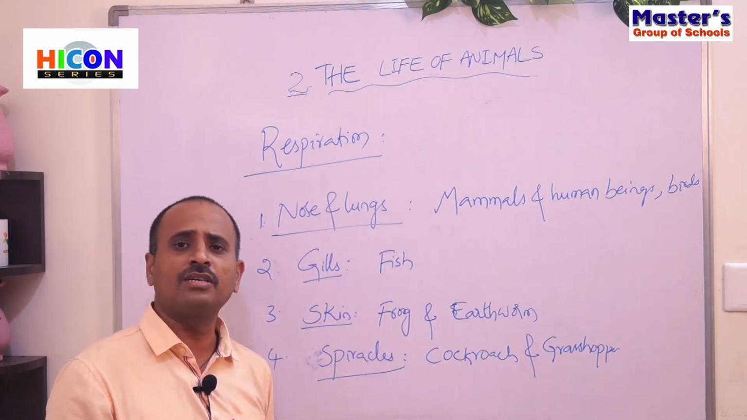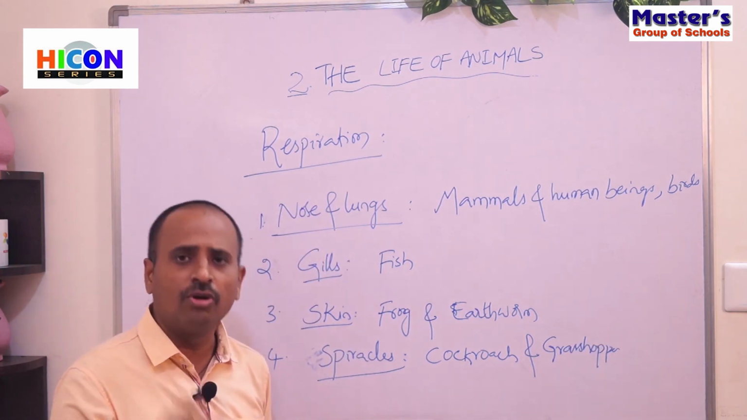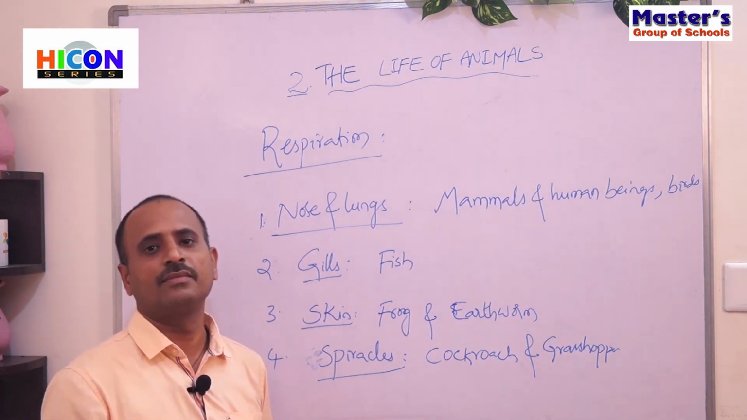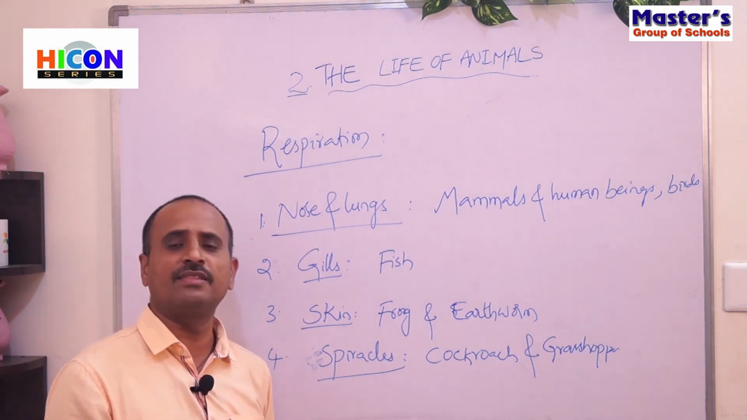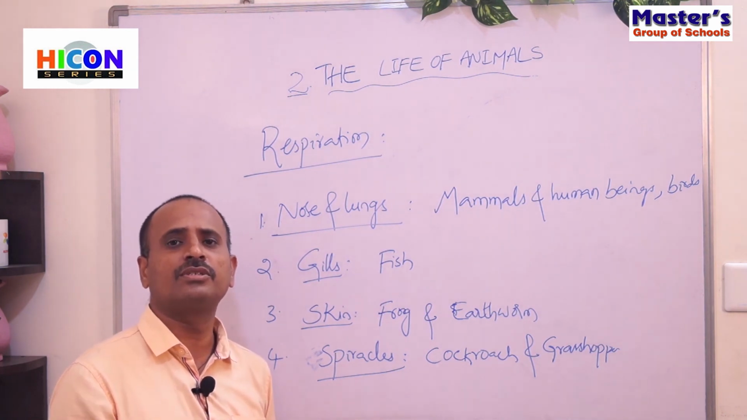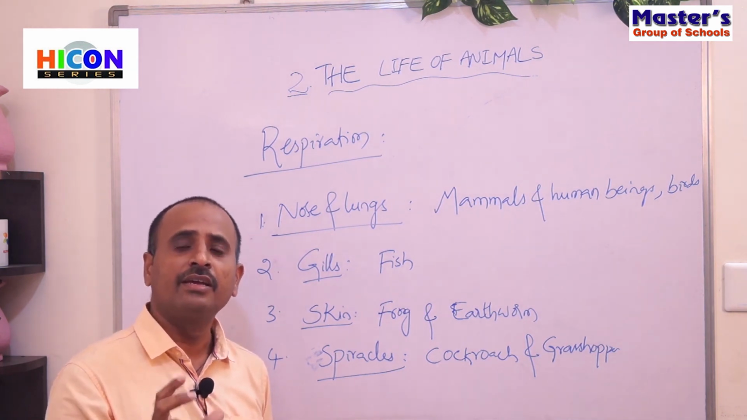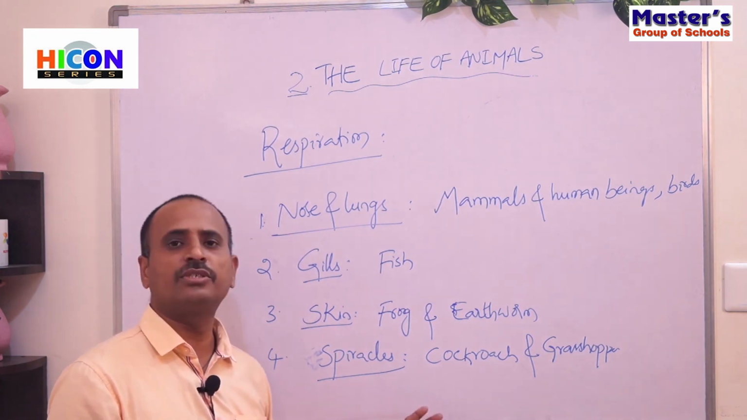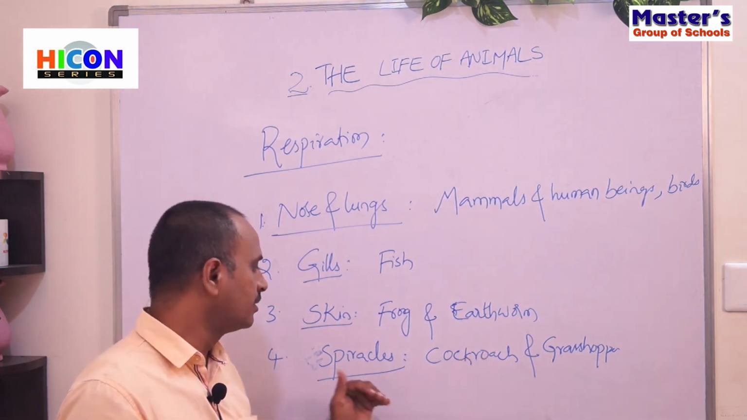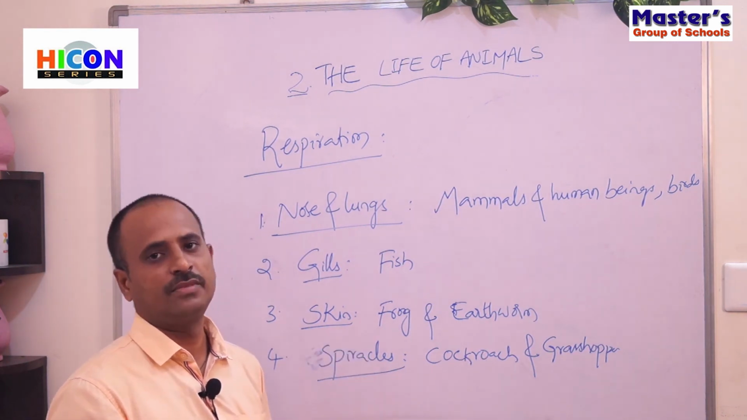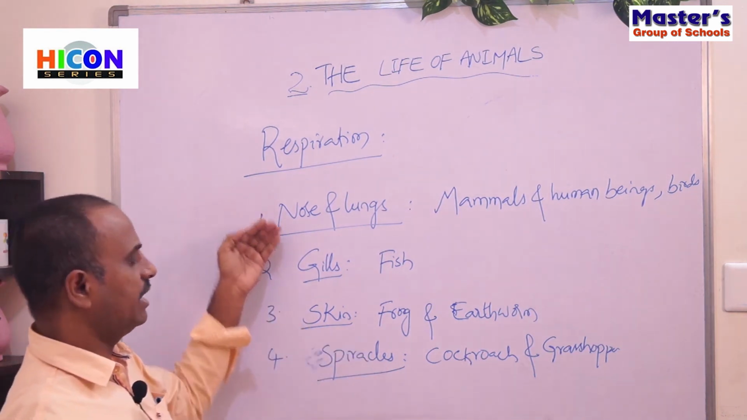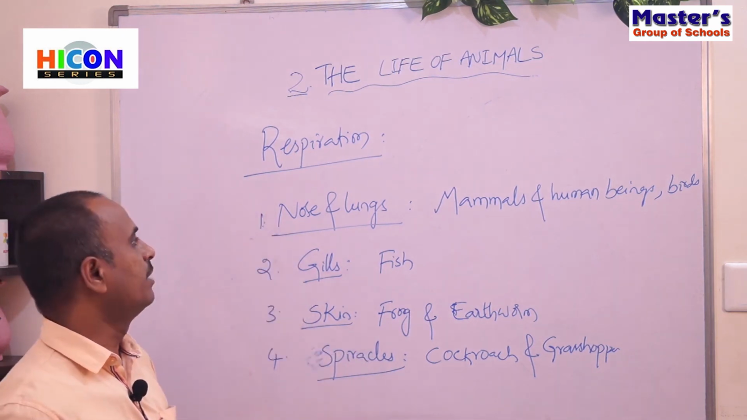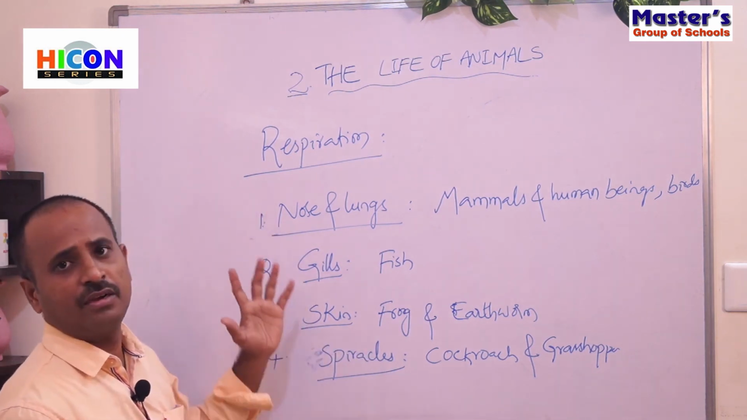Spiracles are tiny air holes which are present under its body. Look at the picture, you are observing the spiracles present in the cockroach. They are tiny air holes. With the help of spiracles, the cockroach and grasshopper will breathe the oxygen. So these are the different organs present in different animals, and animals breathe through different organs.